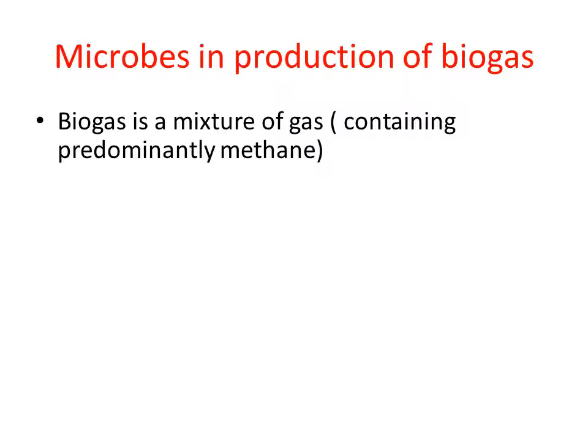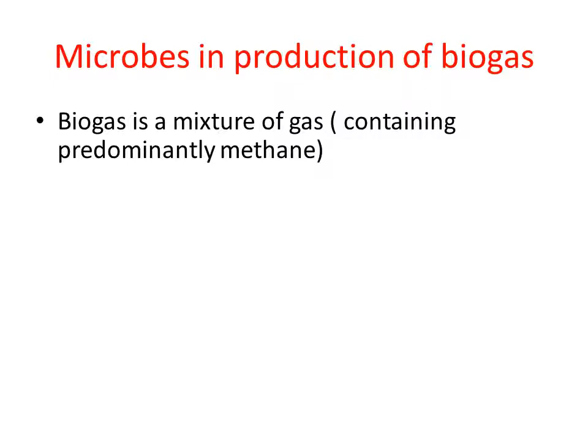So these are the applications of biogas, right? In this concept, we are going to understand which microorganisms are used in biogas production and what the raw material used for the production of biogas is, right?